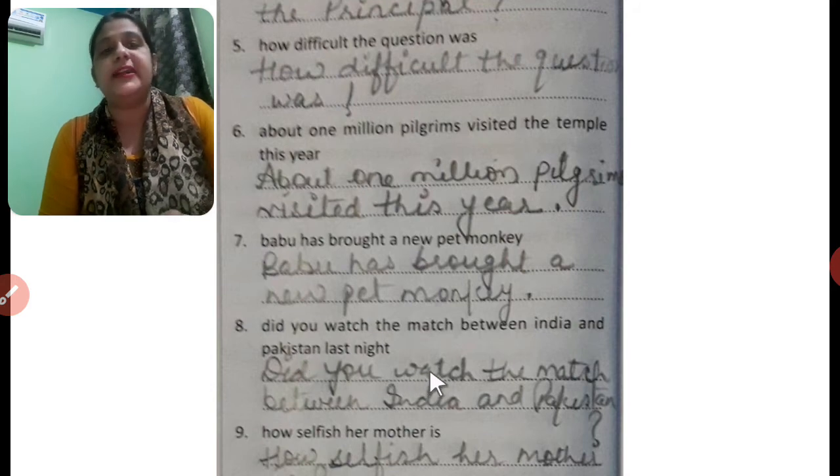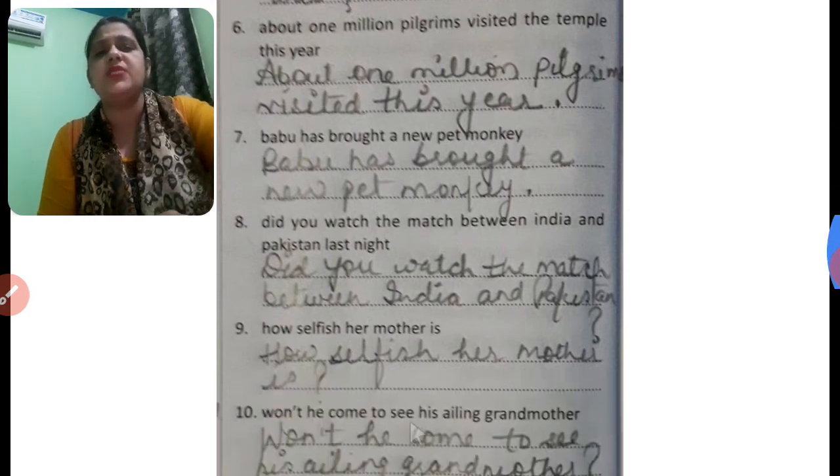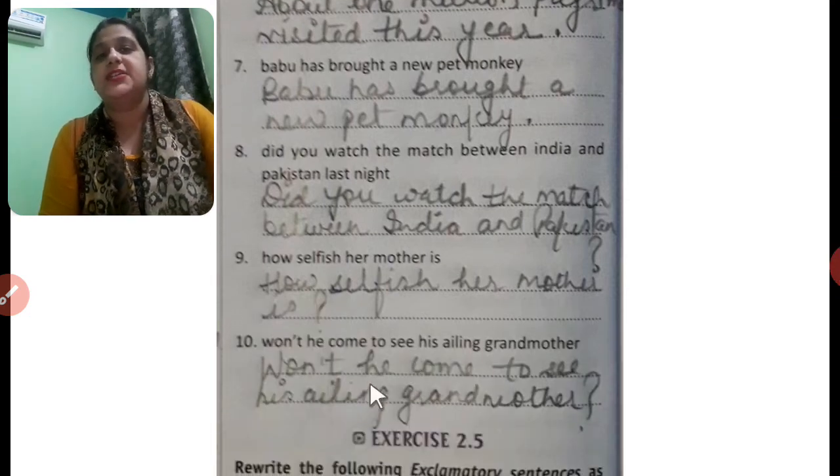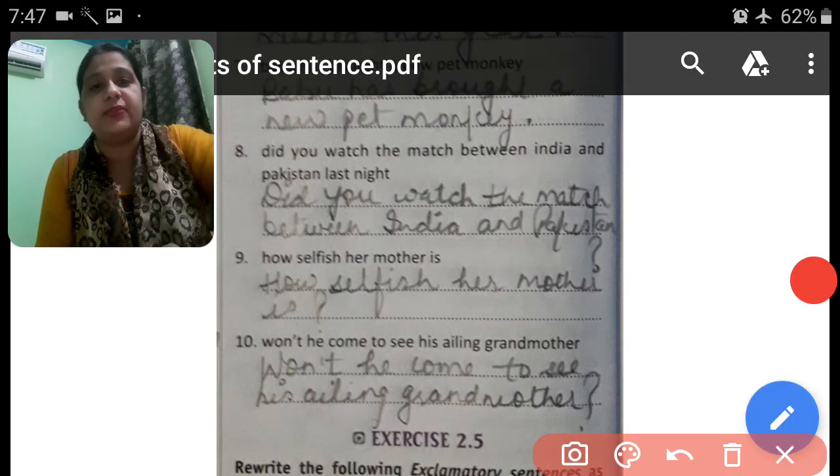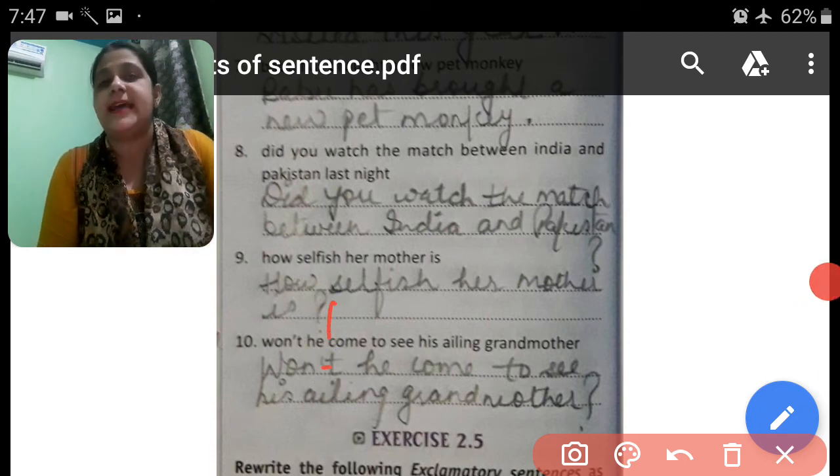So we will also write I of India and P of Pakistan in capital letters. Next, how selfish her mother is. So this is an exclamatory sentence. We will put an exclamation sign. A question mark is written over here, but we have to write down an exclamatory sign, and H of how will be capital.